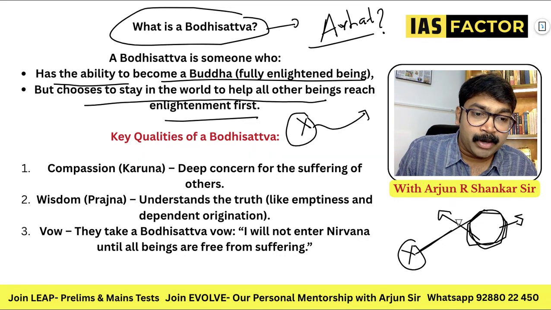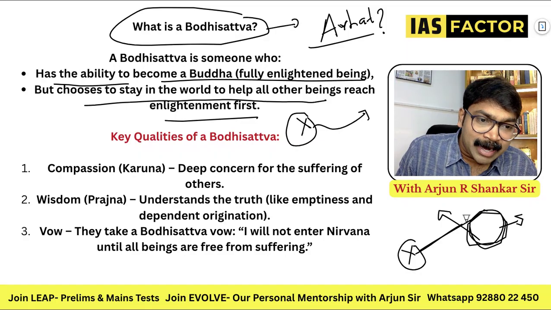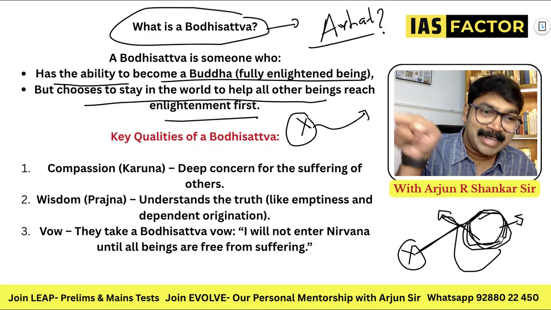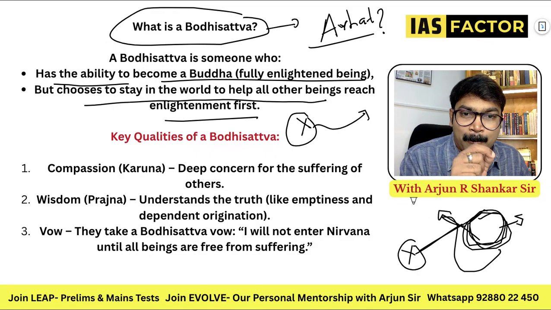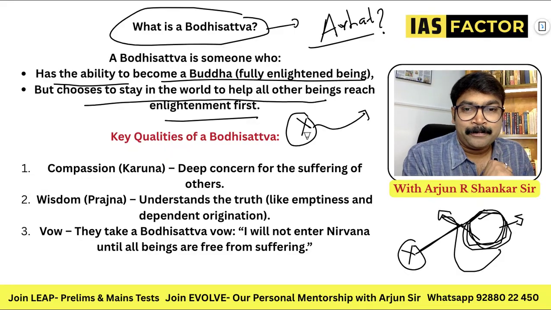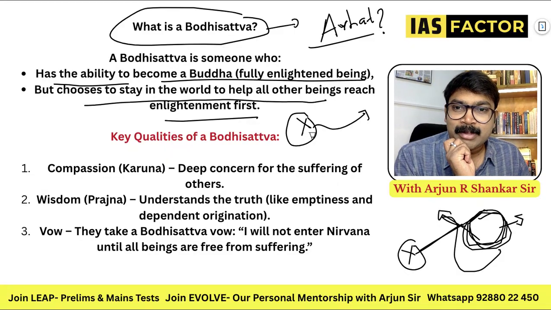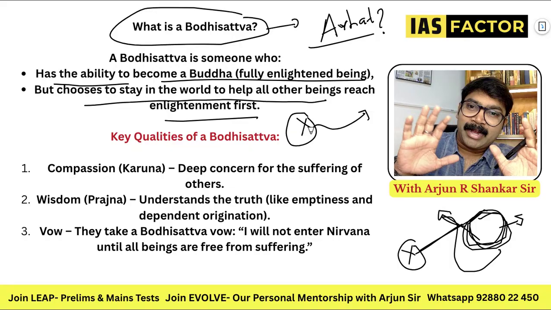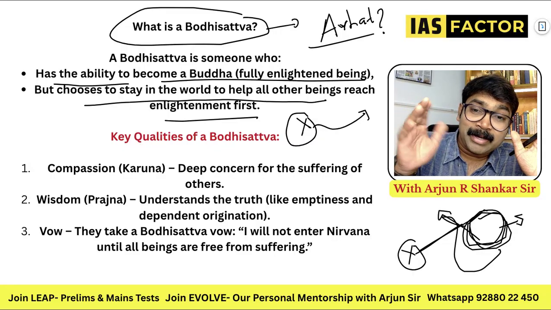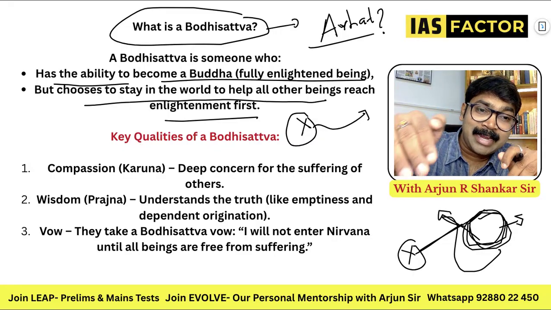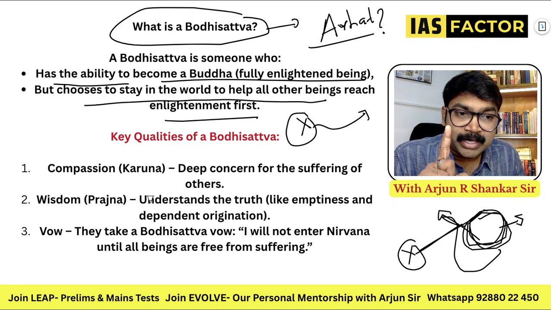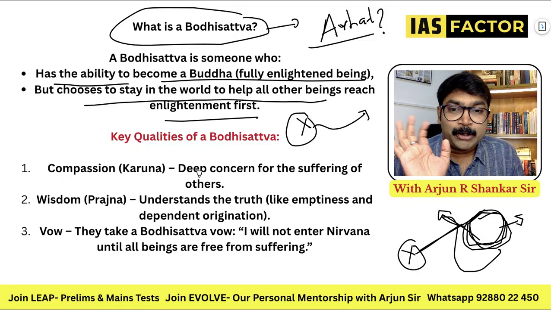But Bodhisattva people become Buddha. They get out of the cycle of samsara, meaning life and death, but they come back to the earth. Why? They come back because they want to help other people attain enlightenment. That is a good thing. It is like you become an enlightened being and get out of this whole consciousness, but these people get the enlightenment and they come back. That is Bodhisattva. The UPSC has asked this question, so please try to understand.